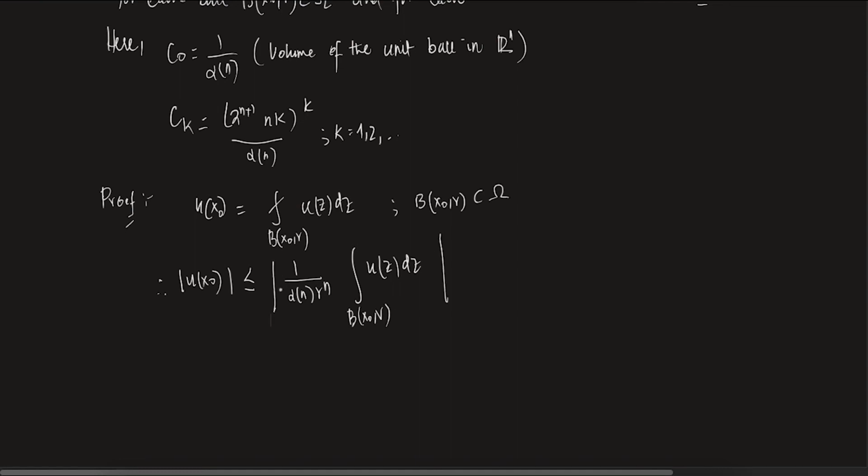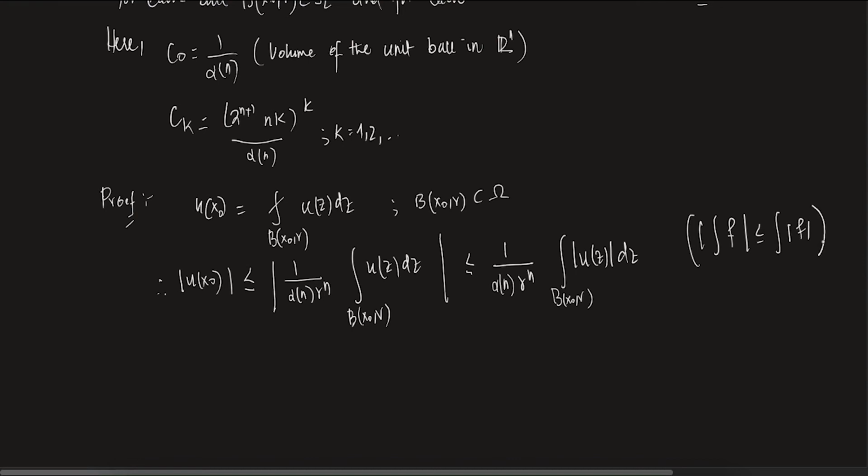This you can always write as 1 by alpha n r^n times the integral over B(x naught, r) of mod u(z) dz. I think all of you know, because mod of the integral of f is always less than or equal to the integral of mod f. That is always true. So this is true.